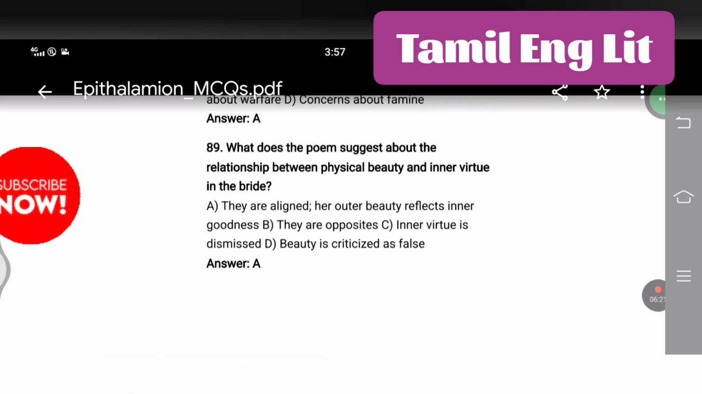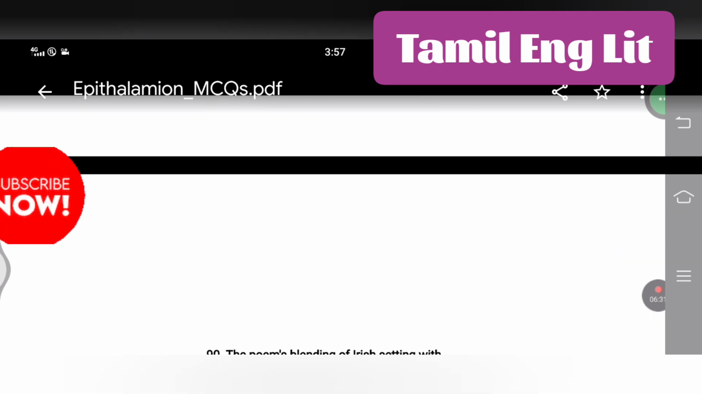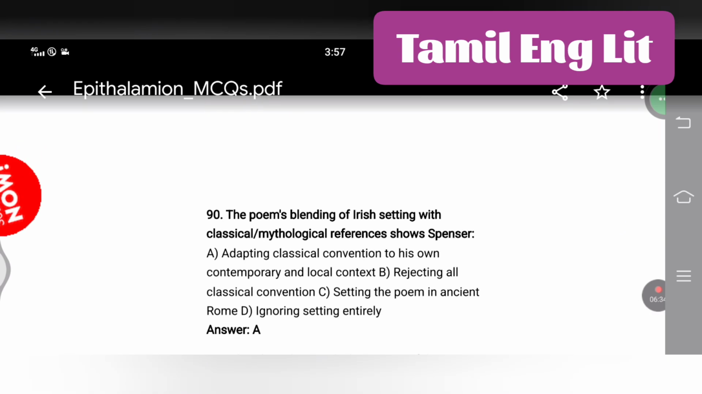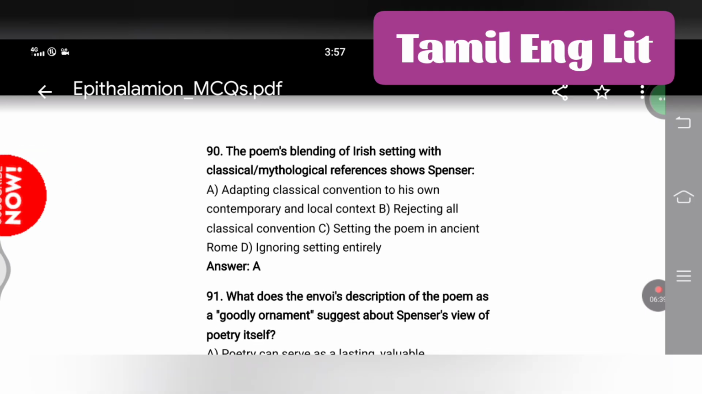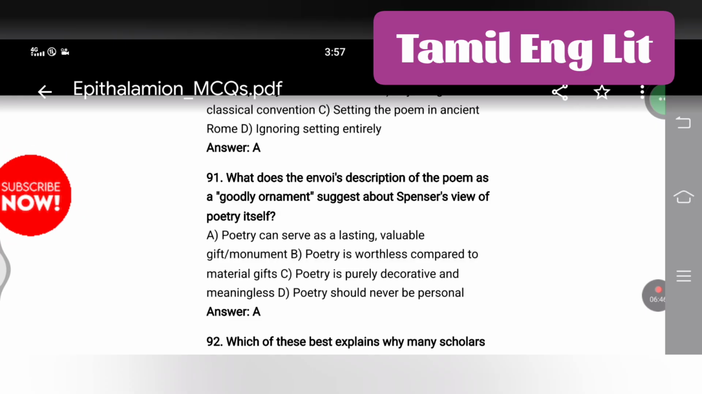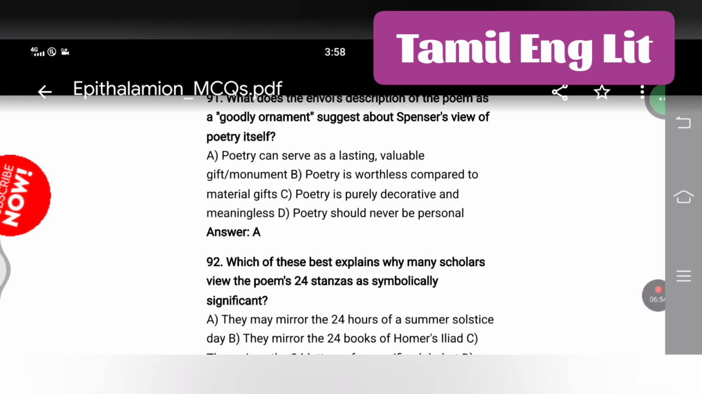What does the poem suggest about the relationship between physical beauty and inner virtue in the bride? They are aligned; her outer beauty reflects inner goodness. The poem's blending of Irish setting with classical or mythological references shows Spenser adapting classical convention to his own contemporary and local context. What does the envoy's description of the poem as a goodly ornament suggest about Spenser's view of poetry itself? Poetry can serve as a lasting, valuable gift or monument.